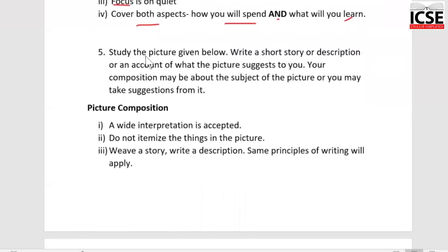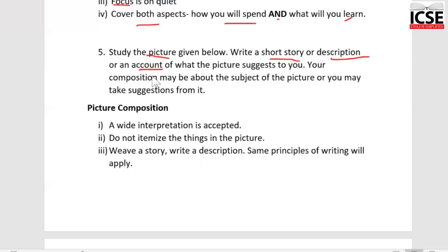Finally, we have the picture question, the picture composition. Now, many children are not very comfortable attempting it. They feel that it's difficult. On the contrary, picture composition is one of the easiest things to attempt. Why? You are given a picture and you have been told either write a story on it or describe it, or write an account, that's narrate a story based on it.